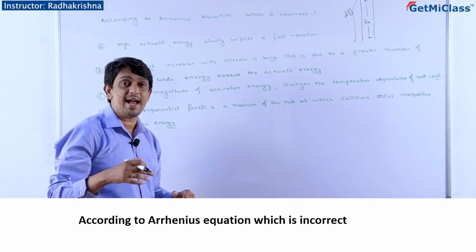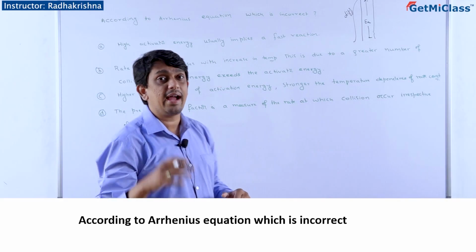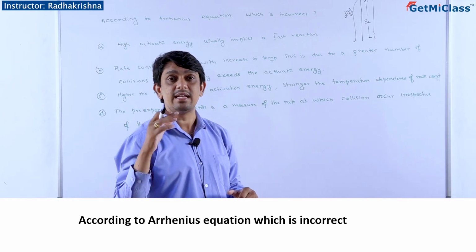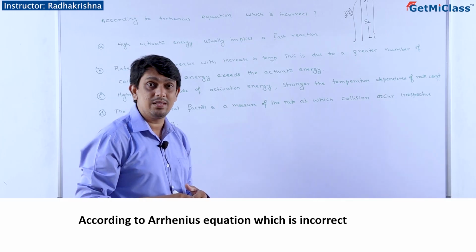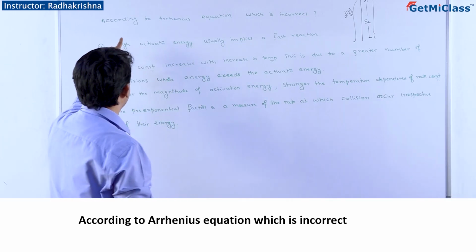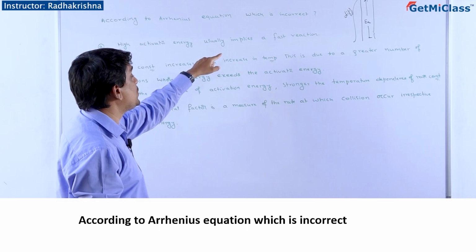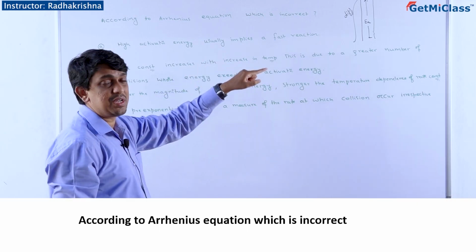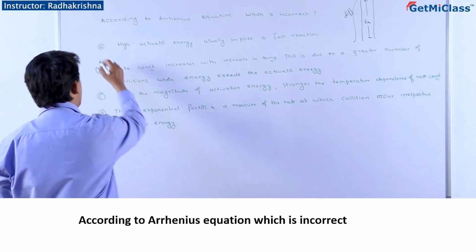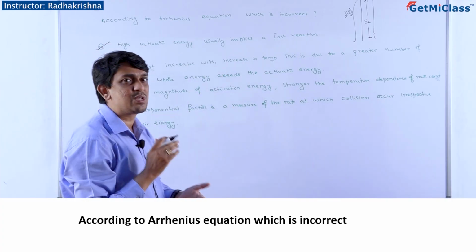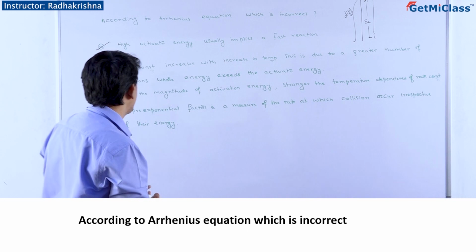That means any reaction where the activation energy is high will happen slowly. High activation energy usually implies a fast reaction. The statement given is wrong. We got the wrong statement at option A itself. But still let's look at B, C and D.